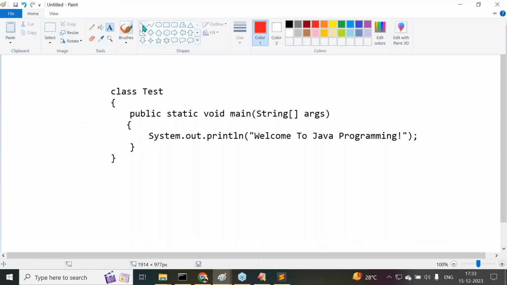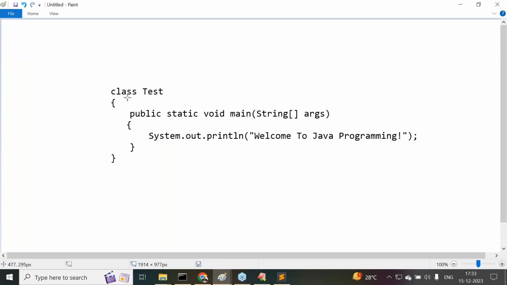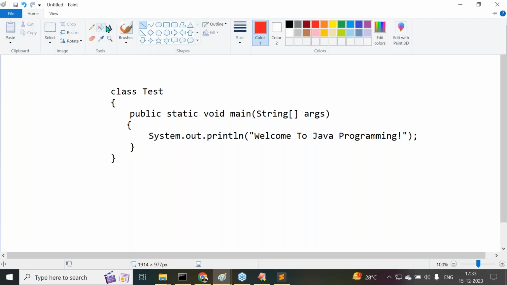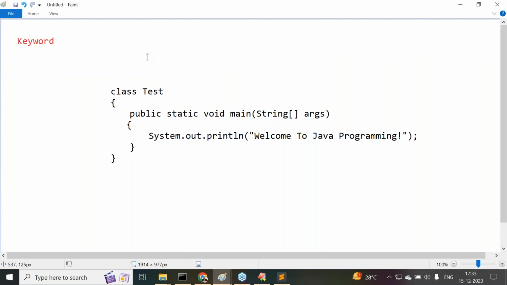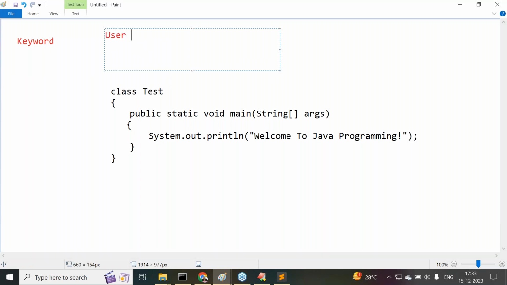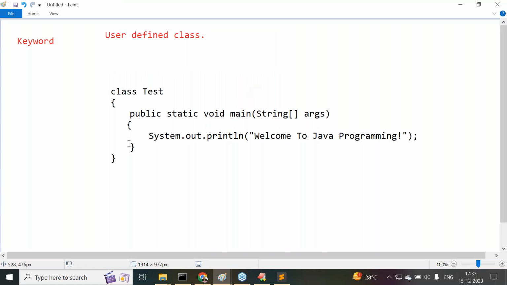First of all, what is this class? Class is a keyword. What is this Test class? Test is a user defined class. It is not a predefined class. Of course, the main class is also a user defined class.